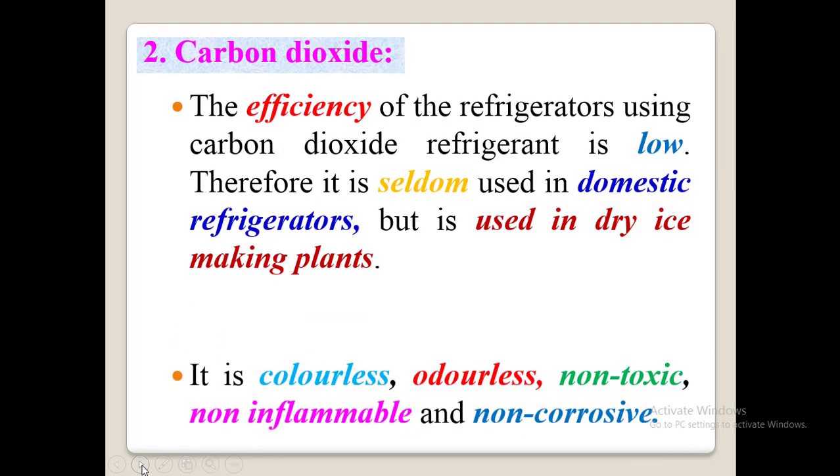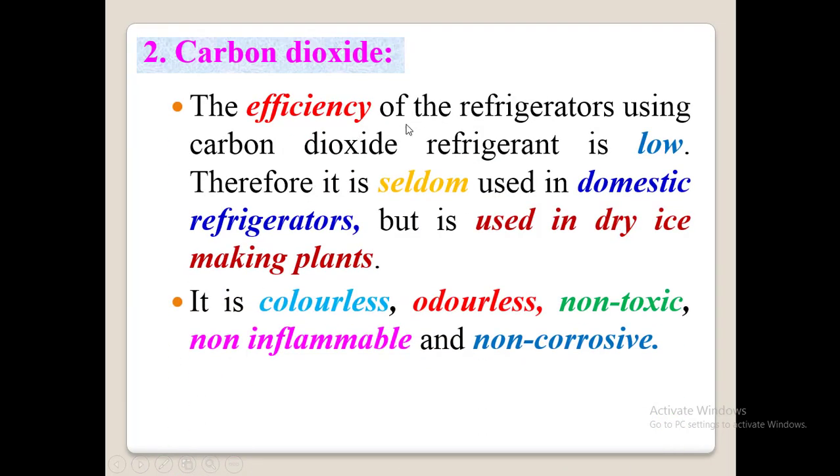Next, CO2. Efficiency of a refrigerator using CO2 refrigerant is very low. Therefore, it is seldom used in domestic refrigerators, but it is used in dry ice making plants. The efficiency of refrigerators which use carbon dioxide is low, so it is only used for dry ice making plants.